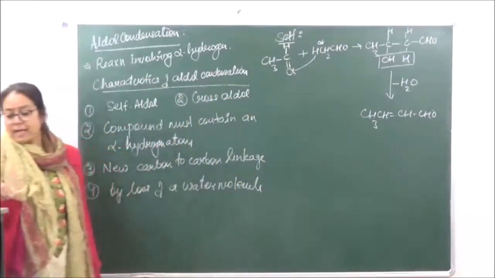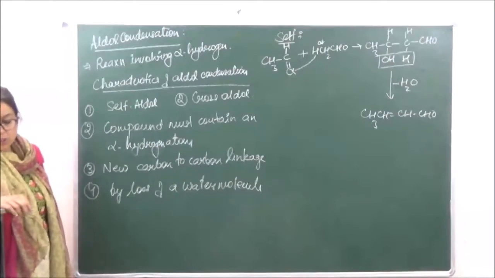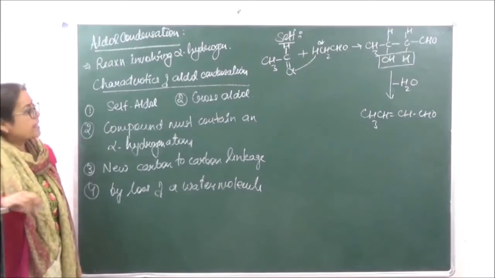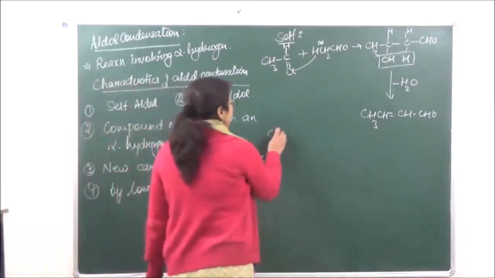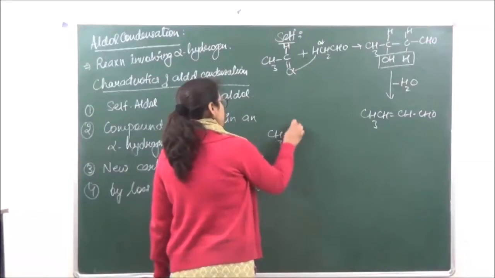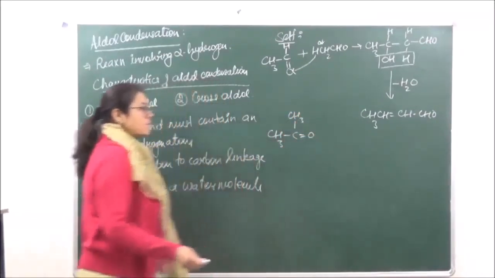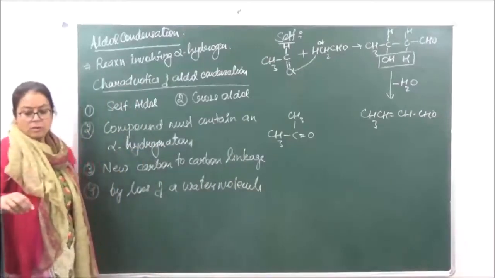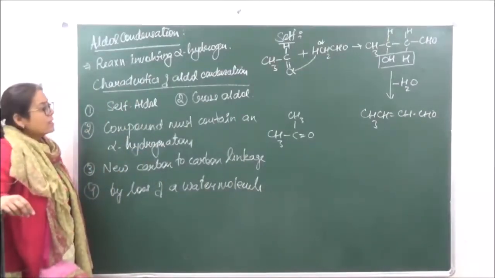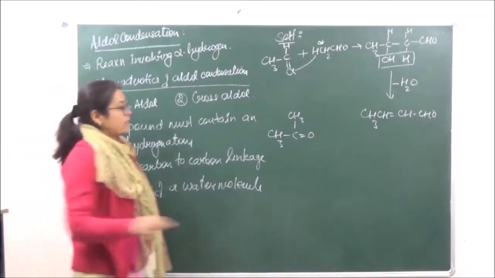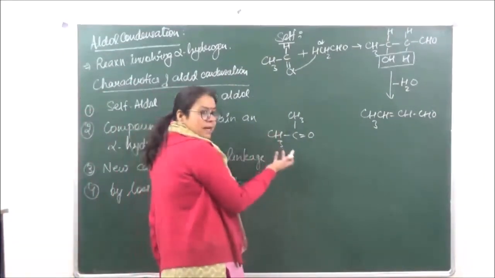Now if we are taking two ketones, then what is going to be the reaction? If we are taking two ketones, we have C double bond O. Okay. Now in this case, which is going to be the alpha hydrogen? It can be any. This can be the alpha, this can be the alpha.